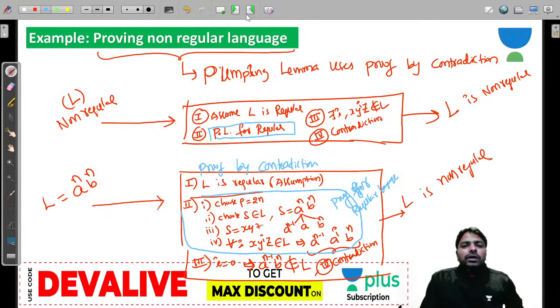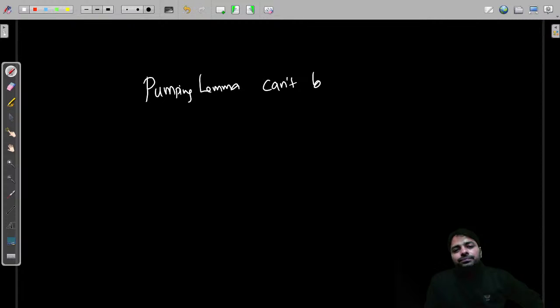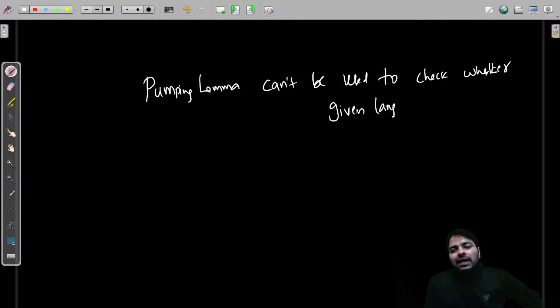And guys, one point you need to remember: the pumping lemma is not used to verify whether a language is regular or not. Pumping lemma cannot be used to check whether a given language is regular or not. We don't know that way, we never do that. What do we do instead? Pumping lemma cannot be used for that.